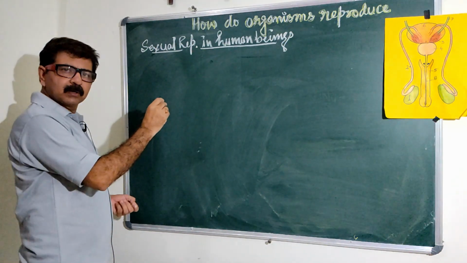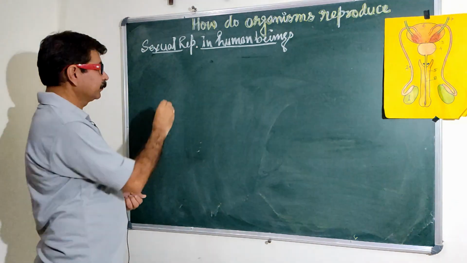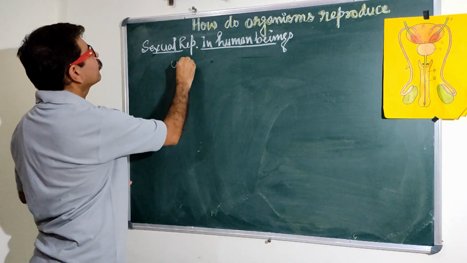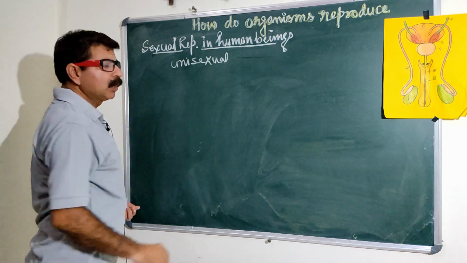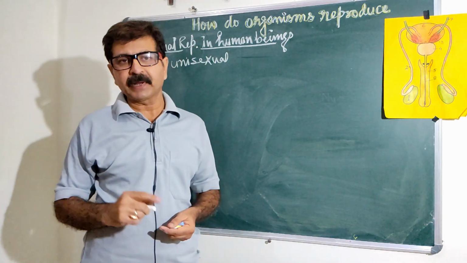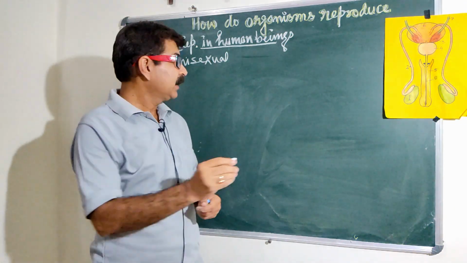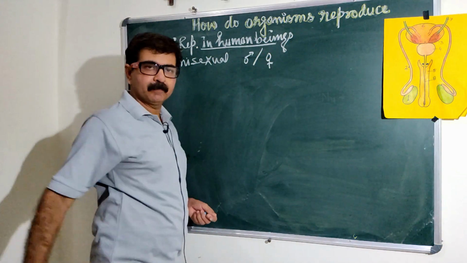Human is unisexual. It means only one sexual organ is found in an individual. Either it is a male or the female.